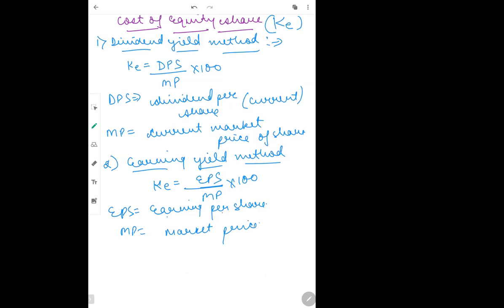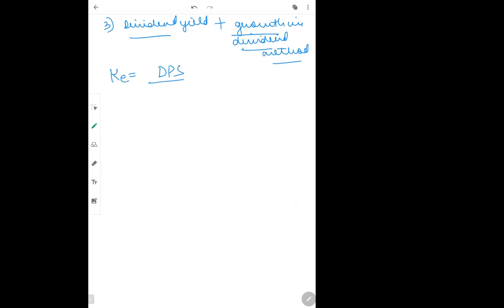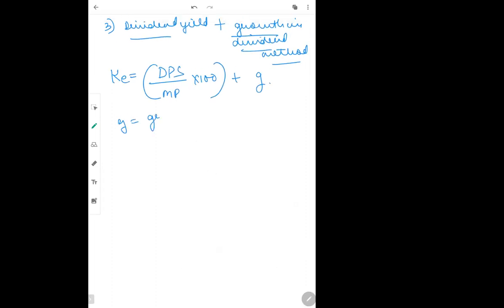Now the third method, which is a little important and which usually comes, is the dividend yield plus growth in dividend method. The formula for this is KE equals dividend per share divided by market price into 100, which remains same, plus G, and G here stands for growth rate.